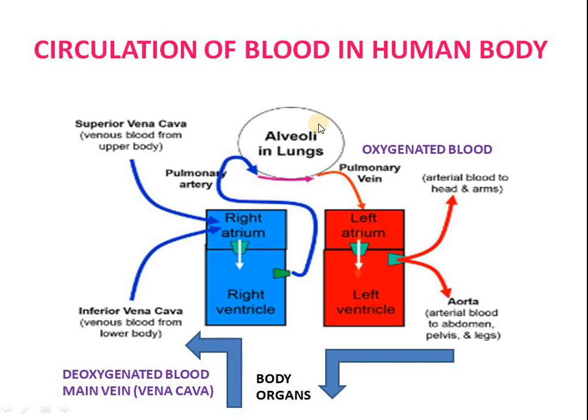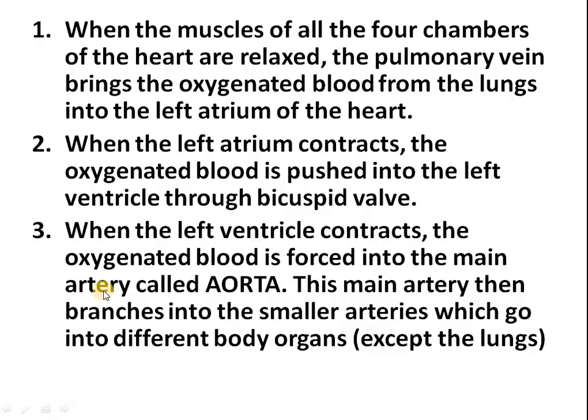The lungs have oxygenated blood. That oxygenated blood will be carried from the lungs to the left atrium by the pulmonary veins. I have told you earlier also, veins carry deoxygenated blood, but there was an exception, that the pulmonary vein carries oxygenated blood. So this is that pulmonary vein. It is carrying oxygenated blood from the lungs to the left atrium. First point must be clear. Let's see further.